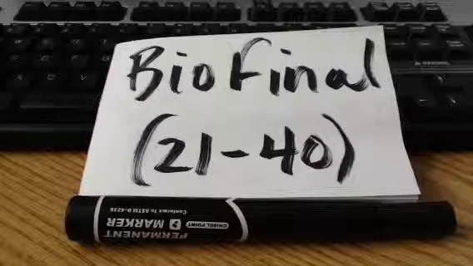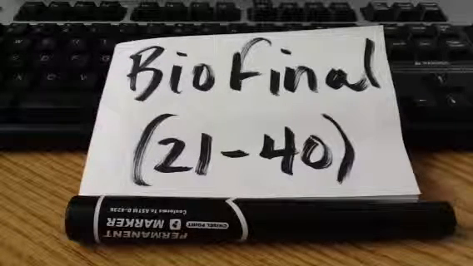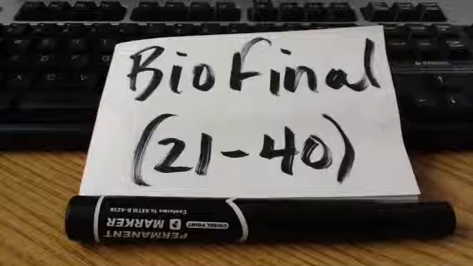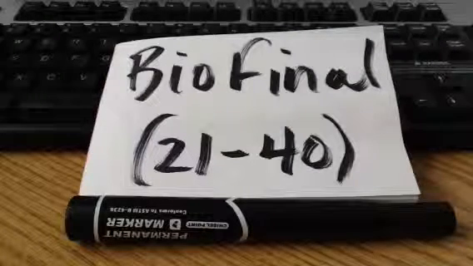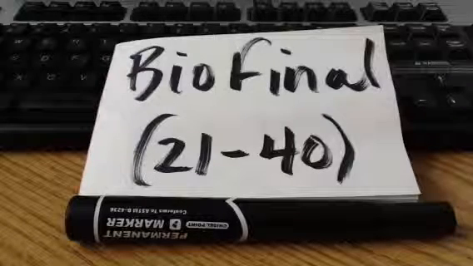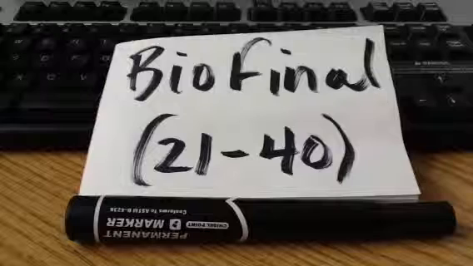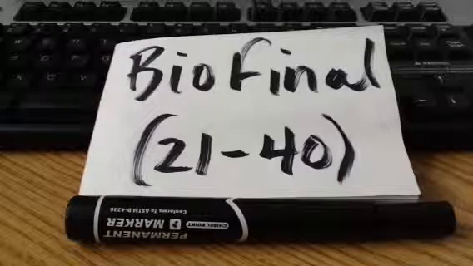24. Blank cells do not contain a true nucleus, while blank cells do contain a true nucleus. Eukaryotic and prokaryotic, unicellular and multicellular. Prokaryotic and eukaryotic, multicellular and unicellular.